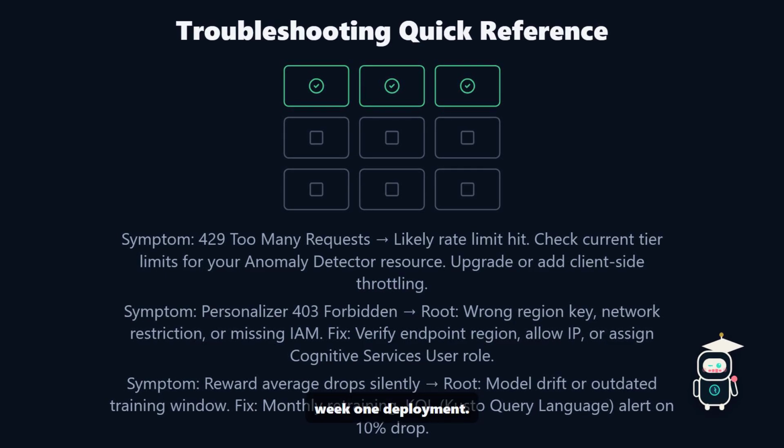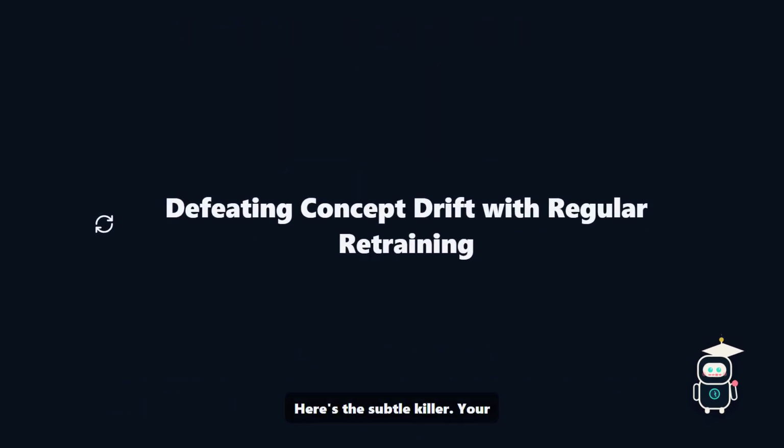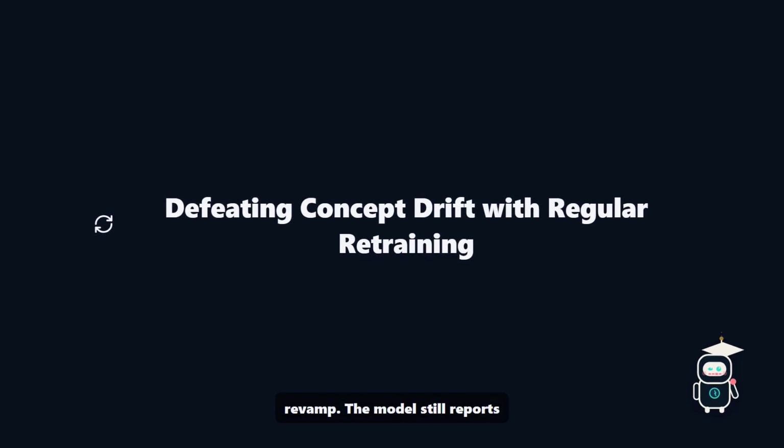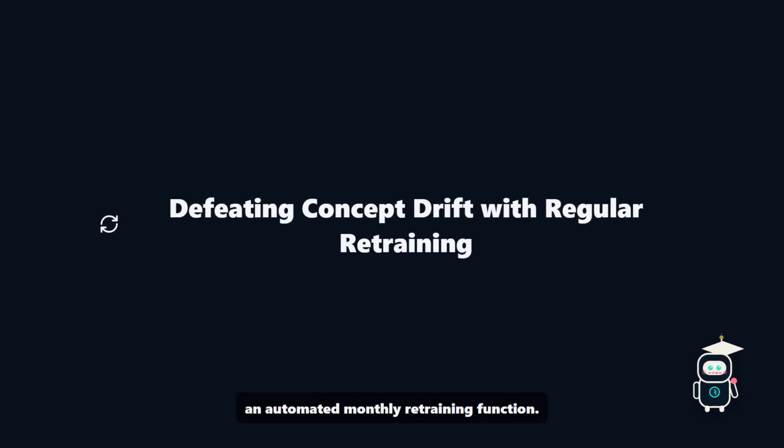One deployment. Here's the subtle killer. Your multivariate anomaly model was trained on a fixed historical window, say last October through January. But 6 months later, the business has a new product line, promotions shifted cadence, and user behavior changed after a UI revamp. The model still reports 95% success, but it's blind to new patterns. That's concept drift. The cure is an automated monthly retraining function.